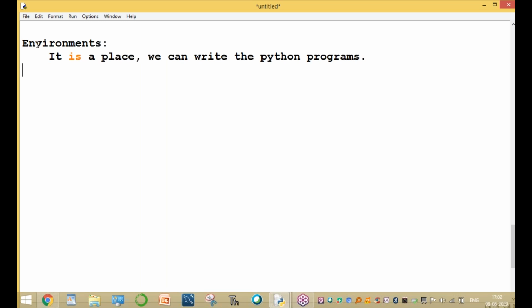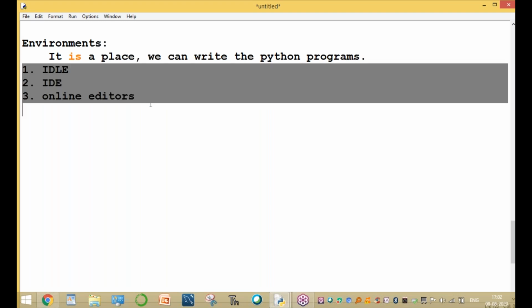There are different ways to write the Python program. One way is to write it in IDLE, another way is an IDE, and another way is without installing anything: an online editor, an online environment. You can go directly to an online environment and write the Python program.